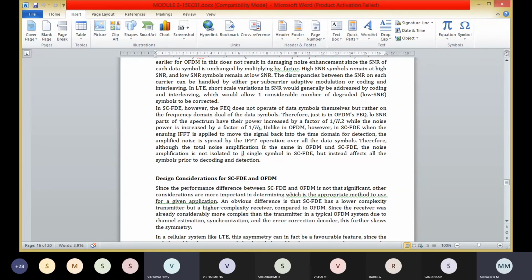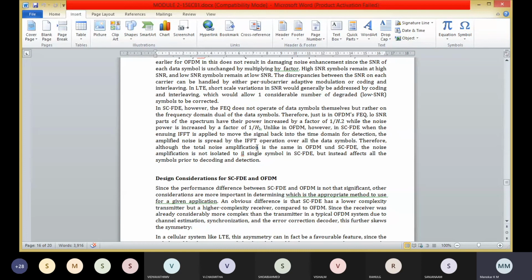We have some design considerations of SC-FDMA and OFDMA. In general, OFDMA is more complex, whereas SC-FDMA is relatively less complex.